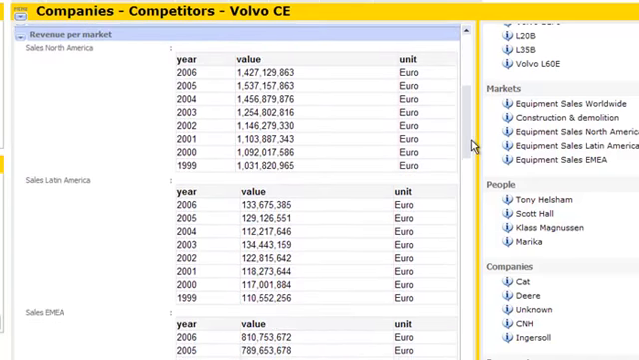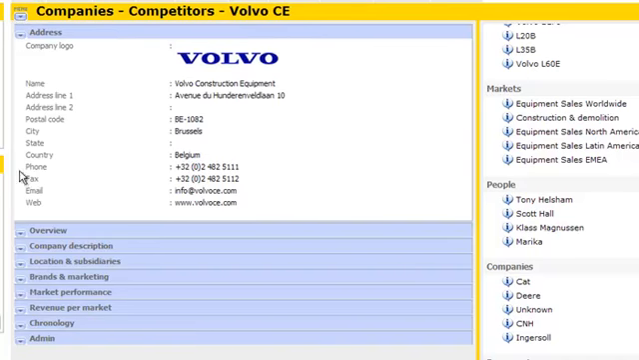For instance, the chapter Revenue per Market shows the information about the revenue that each competitor has made in the various sales, rental, and financial services markets that these companies operate in. Now, it is interesting to see how Volvo Construction Equipment did for the last 10 years or so, but it would be even more interesting to compare Volvo Construction Equipment to the likes of Homestar and Caterpillar.